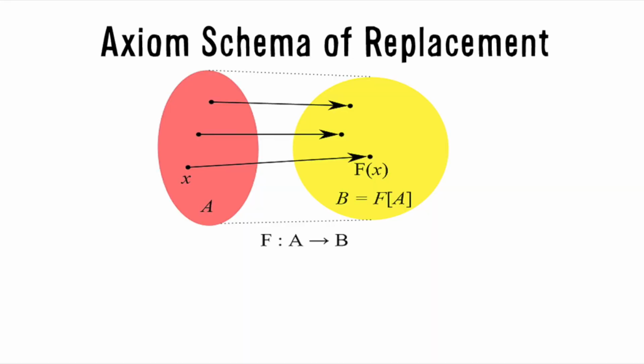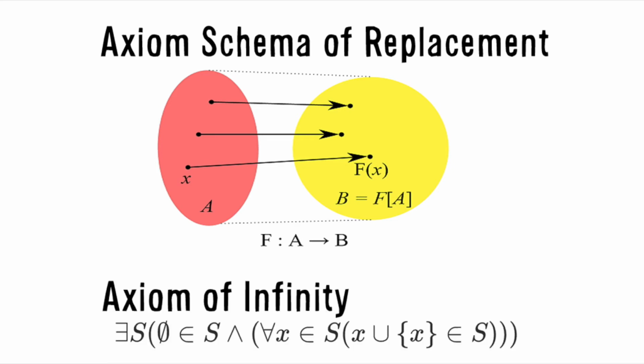The axiom schema of replacement states that the set of all outputs of a definable function will also fall inside a set. For example, the outputs of the function f of x will form a set. The axiom of infinity simply states that an infinite set exists.